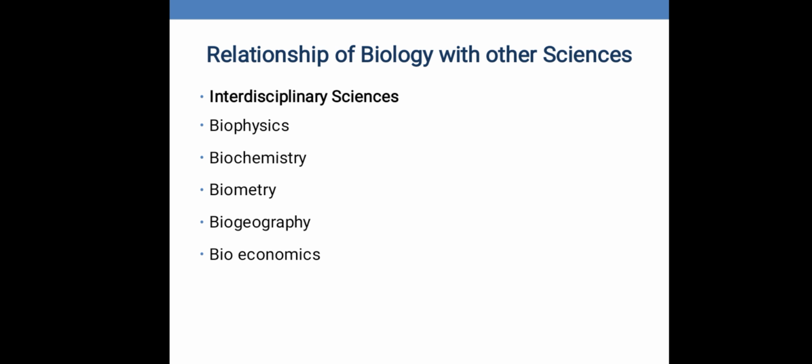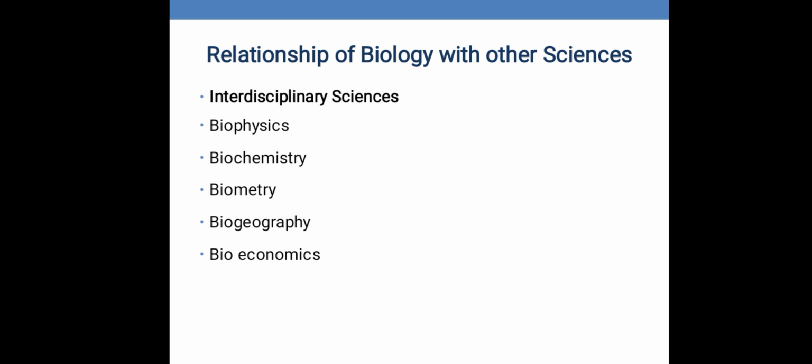Okay, so next is biochemistry. Biochemistry is the branch of biology that deals with the chemical processes that are occurring inside living organisms. For example, the metabolism going on inside us, the photosynthesis, the respiration. All of these are the knowledge of chemistry, but we study it in biology because they are occurring in living organisms. Then there comes biometry. So biometry or biomathematics is the study of how we use mathematics in gathering information and organizing our data when we are doing biological research.